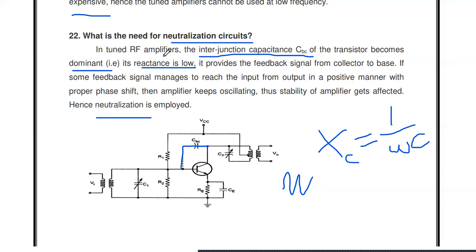You see, in a tuned RF amplifier, the interjunction capacitance of the transistor becomes dominant. So its reactance is low, so it provides the feedback signal from collector to base. If some feedback signal manages to reach the input from the output in a positive manner with a proper phase shift, the amplifier keeps on oscillating. So the stability of the amplifier gets affected. This is called instability in a tuned amplifier. To avoid the instability, we are introducing the concept called neutralization.